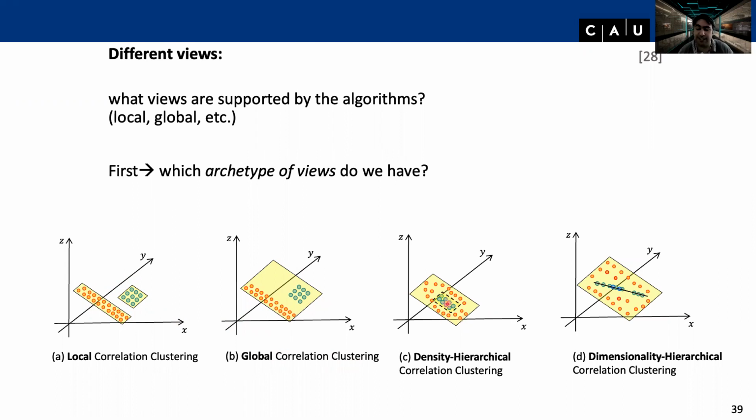So CASH is a global correlation clustering algorithm. Then we have something like density hierarchical. Suppose we have this dense cluster, and there is a much more dense linear cluster embedded into it. And we have something which is dimensionality hierarchical.